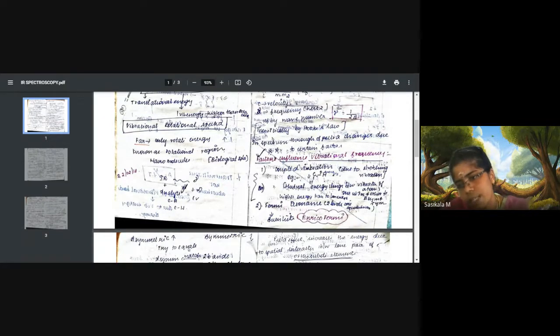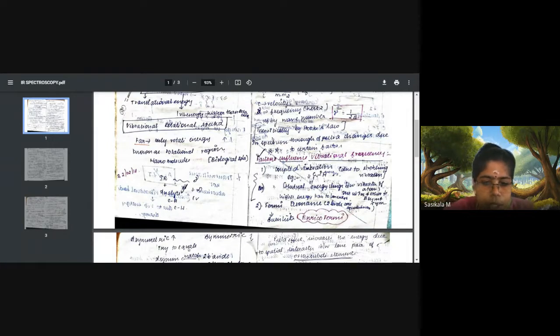That's what we have seen under the types of vibrations also. It causes stretching and bending, and thereby it changes the vibrational energy when IR radiation is absorbed. So only where vibration is affected, where vibrational energy is present in the molecule, it is associated with atoms and bonds present in the molecule. Okay, so Hooke's law depends on bond strength and reduced mass.